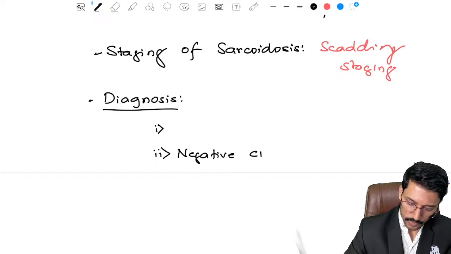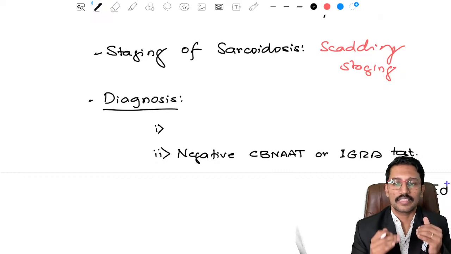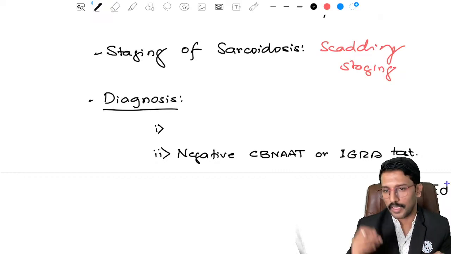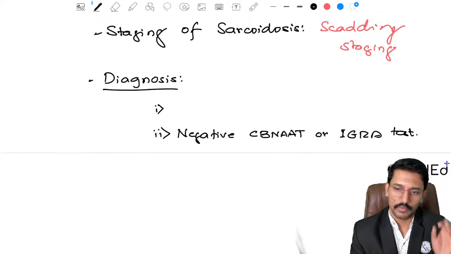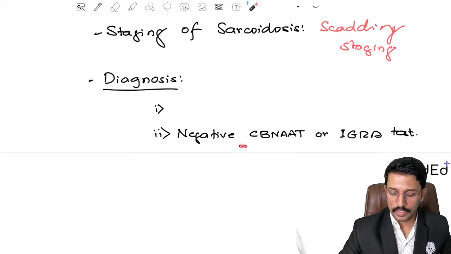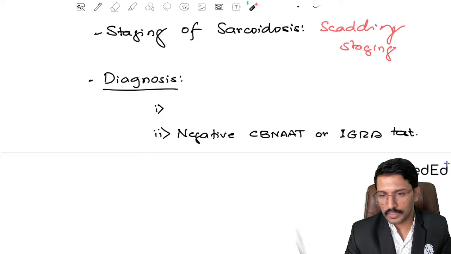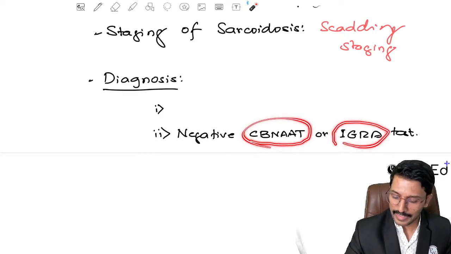a negative CBNAAT or interferon gamma release assay, IGRA test. Why should this be negative? Because we need to rule out tuberculosis, because tuberculosis has the exact same clinical picture on the X-ray as well as on clinical examination. It is going to be exactly the same. So to differentiate, we need to prove that tuberculosis is not there in this patient, and merely doing sputum microscopy with Ziehl-Neelsen stain is not adequate to rule out tuberculosis. That is why we have to do CBNAAT or IGRA test.